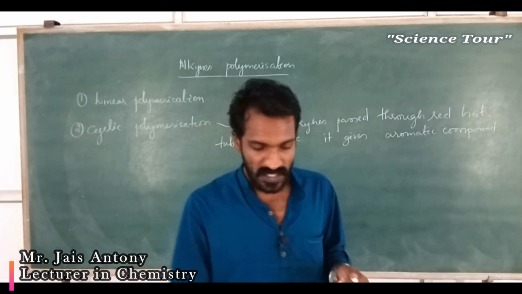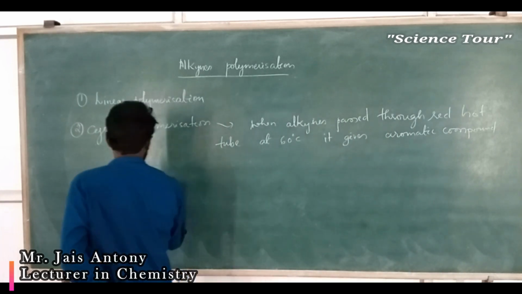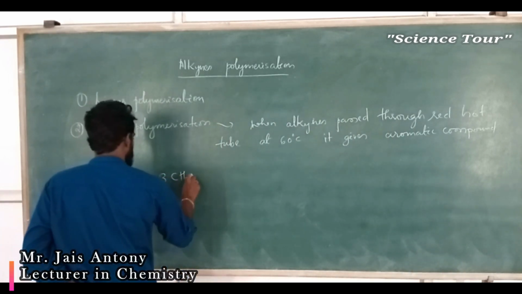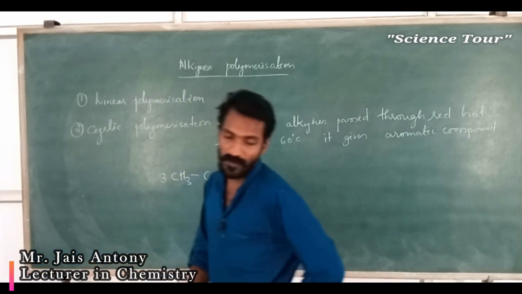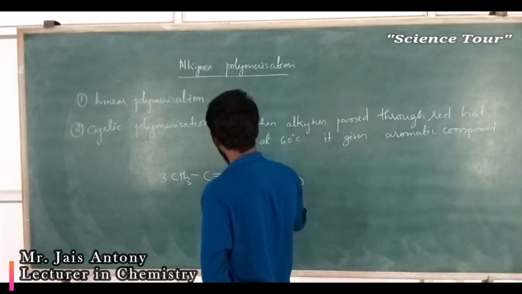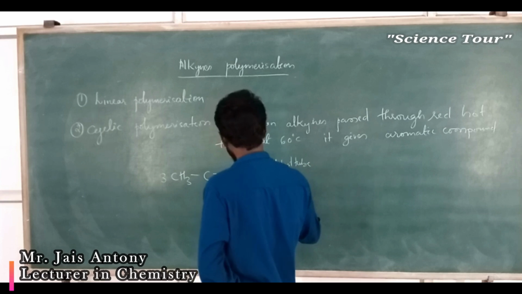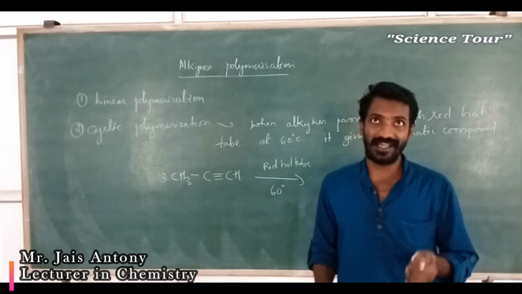Okay, my dear students, next, if propyne is used, one more example I will give you. 3 molecules of propyne are used, and passed through a red hot tube at 60 degrees Celsius temperature. It gives actually methyl xylene.